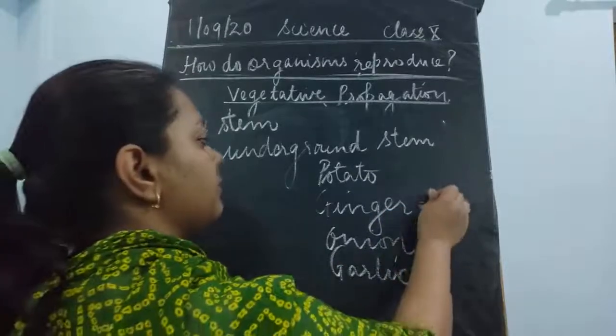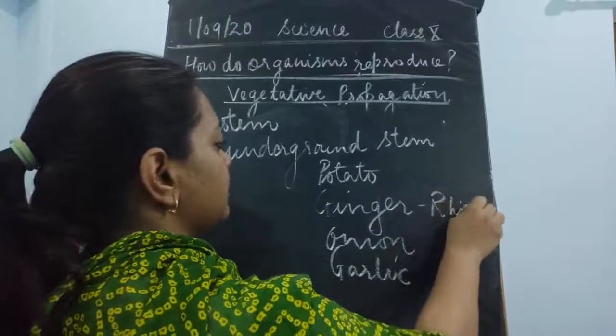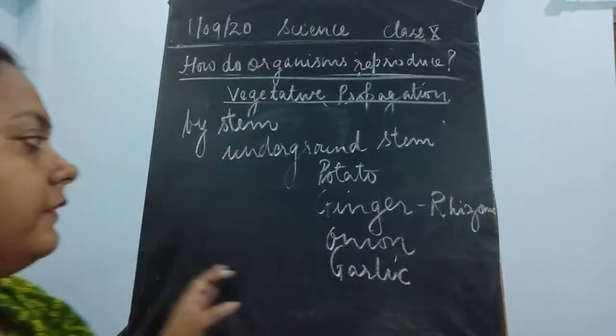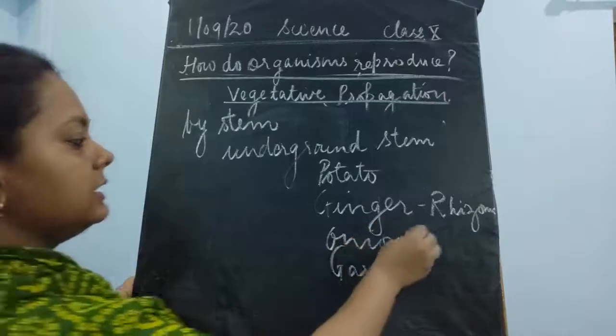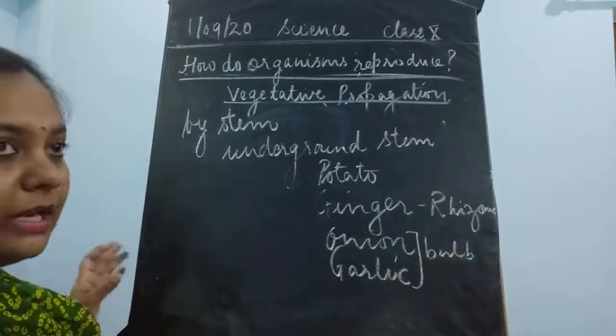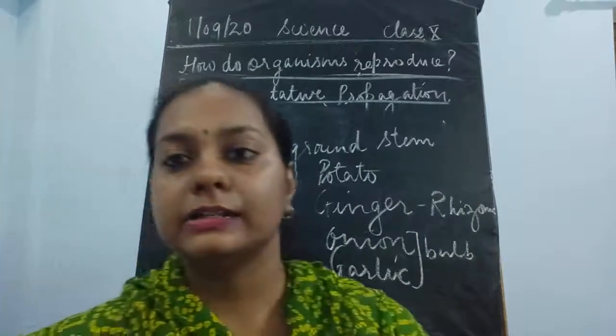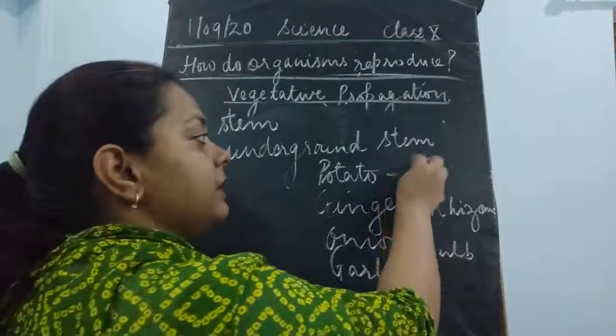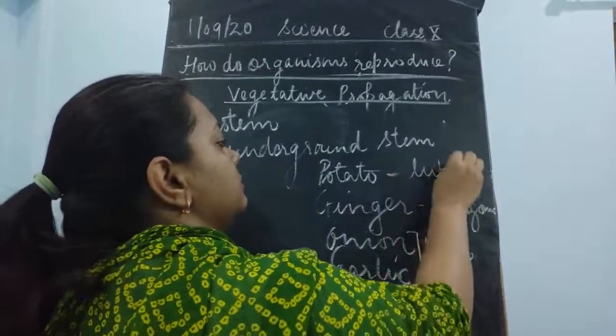This is an example of modification of stem, which is also known as the rhizome. Then in onion, these are known as the bulb. There are many more examples where you could see that some plants could be developed from all these modifications of stem. This is known as tuber.